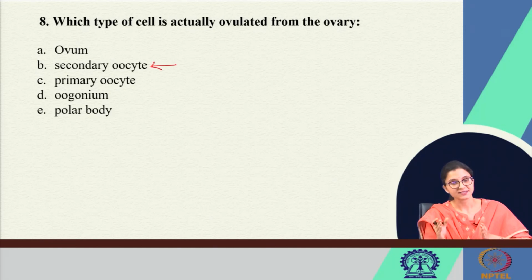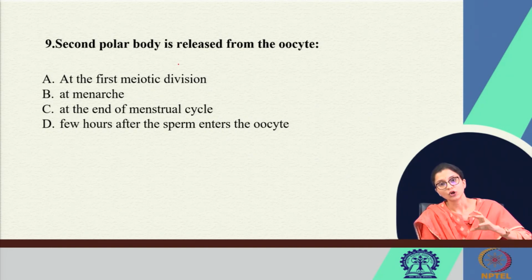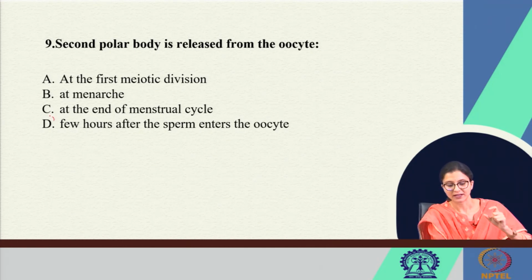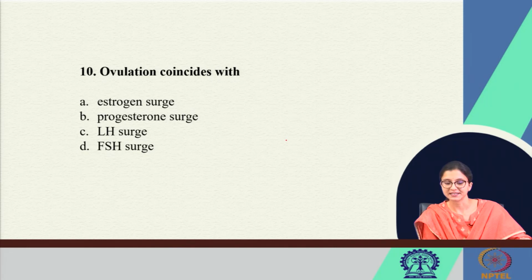Primary oocyte is arrested from the intrauterine life and it remains in that arrested position. Just prior to ovulation, the arrest goes away and it forms secondary oocyte. So, during ovulation, secondary oocyte is released. Second polar body is released from the oocyte, that means in meiosis II, the secondary oocyte will undergo meiosis II to form the ovum and the second polar body, and this meiosis II arrest goes away only after fertilization. So, answer D, a few hours after the sperm enters the oocyte, that is after fertilization.